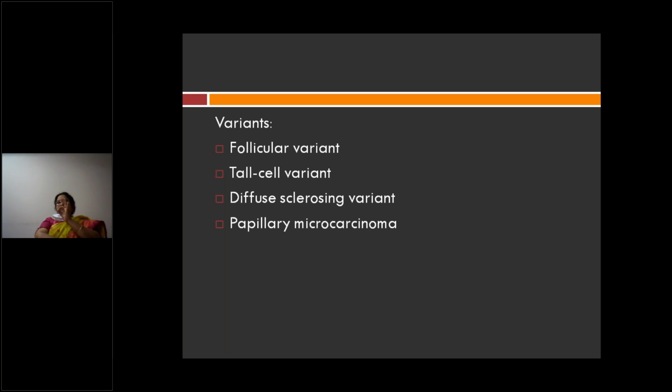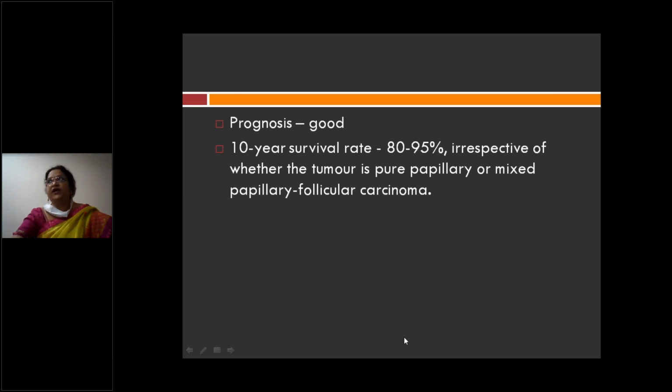Very tiny focus, so almost the entire tissue is normal. Only one particular focus, 1 centimeter or less than 1 centimeter. You can see papillae with nuclear features. That is why it is called papillary microcarcinoma. So microscopically, you have papillae and all the nuclear features which we have shown: inclusions, overlapping, grooves, and that ground glass appearance. And variants like follicular variant, tall cell variant, diffuse sclerosing variant, and microcarcinoma. Prognosis is very good for papillary carcinoma of thyroid.